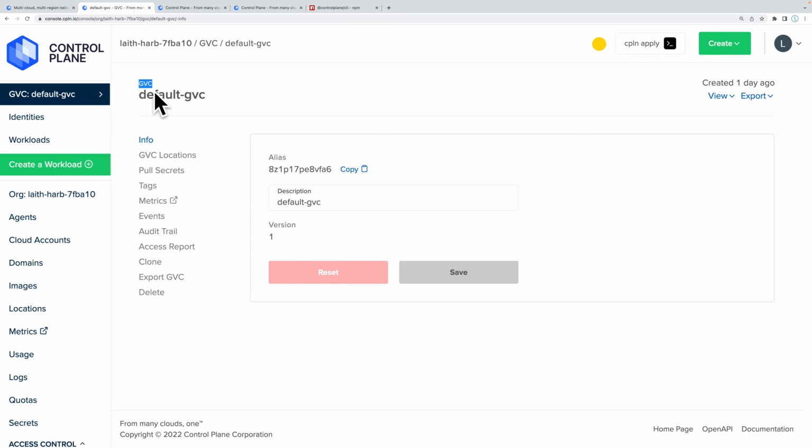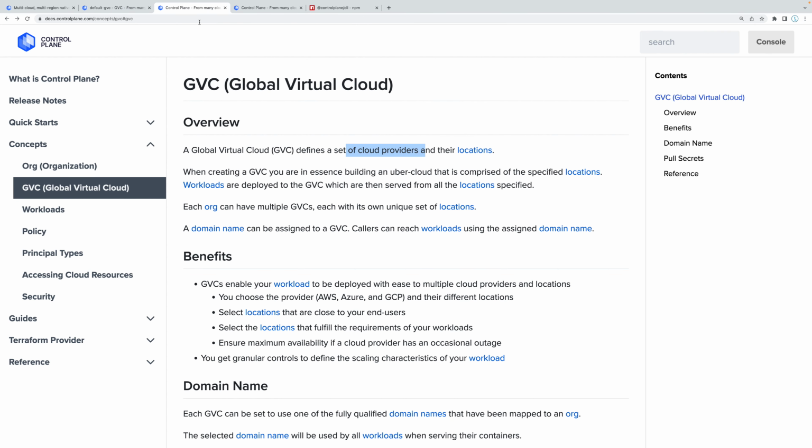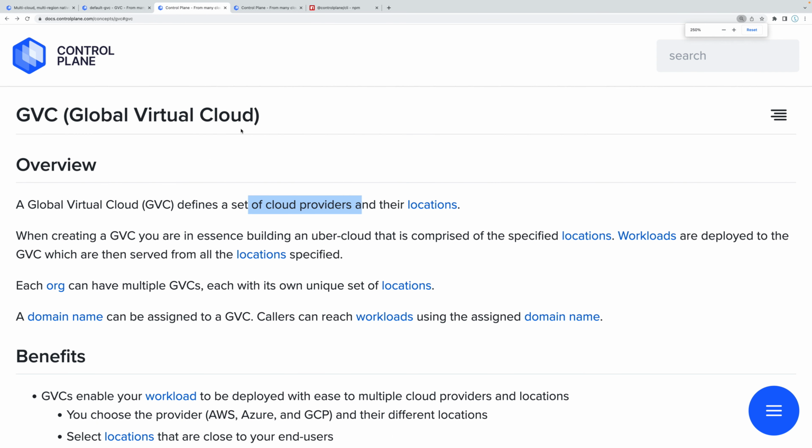So let's quickly discuss exactly what a GVC is. If you go to the documentation, I'm going to go ahead and just increase the size of this a little bit more. You can see here it says it is a global virtual cloud, and it defines a set of cloud providers and their locations. So let's remember that Control Plane doesn't restrict you to one cloud provider in one location. Instead, it allows you to deploy your app throughout multiple providers, throughout multiple locations. And so your GVC is exactly that, the set of cloud providers as well as the locations where your application is going to be deployed to.